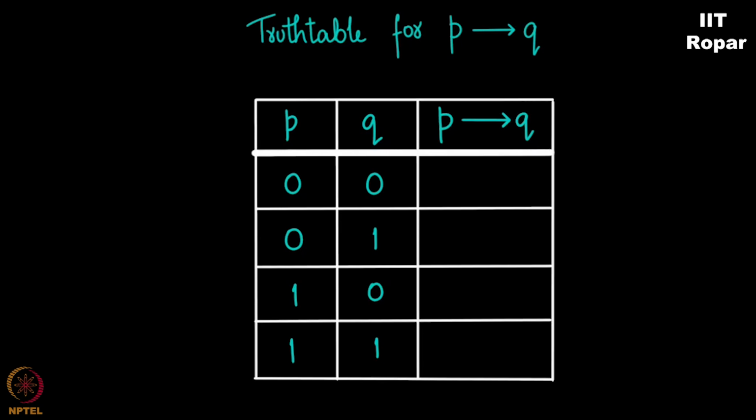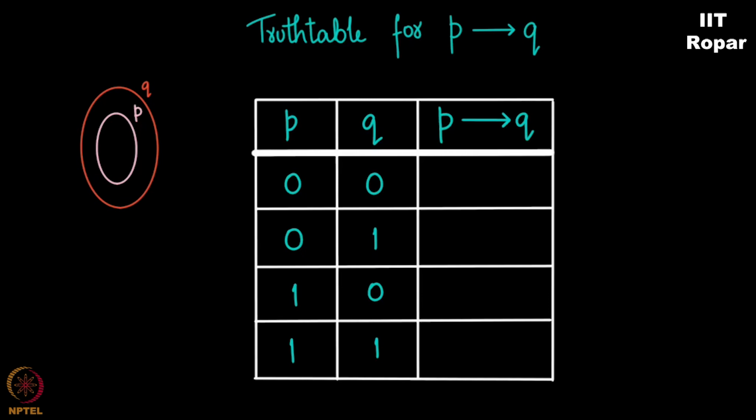Always see this as P is a smaller set, Q is a bigger set, like the New York and US example. Whenever you say P, some statement is true, you infer that Q is also true. This P implies Q and New York and US doesn't seem to be the same, but you will soon realize they are the same. Let's see how. When something is not in P, can you conclude that something is not in Q is what we are asking here. Do you think when P is 0, Q is 0?